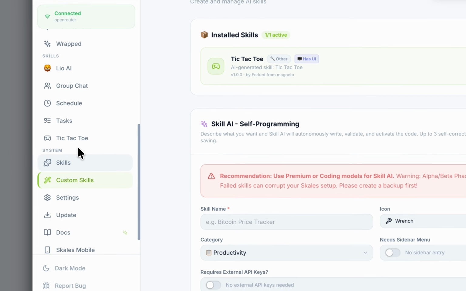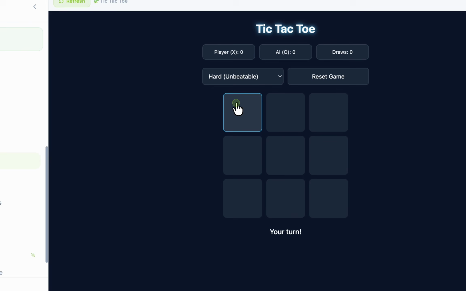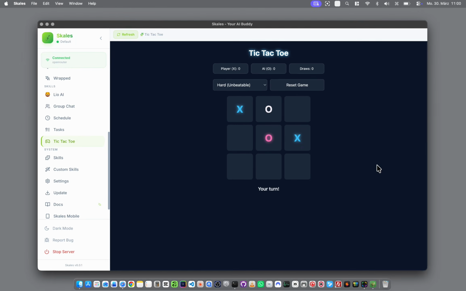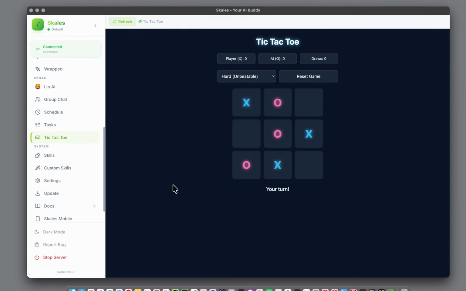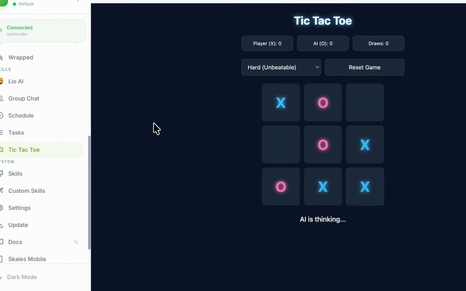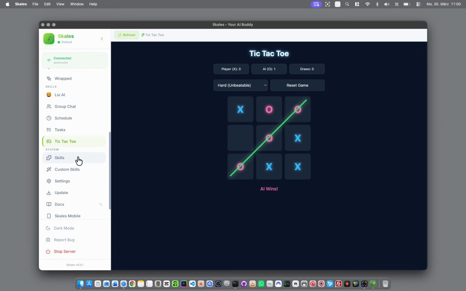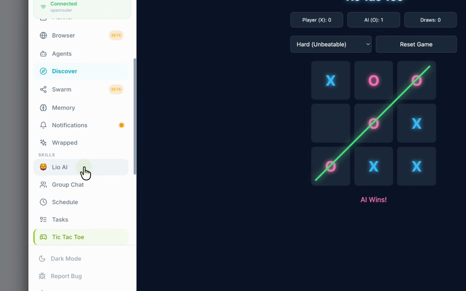This tic-tac-toe game? Someone else's agent built it. I just forked it. And it works, right here inside Scales. No install, no setup. Forked, opened, playing. I'll let the AI win this one.